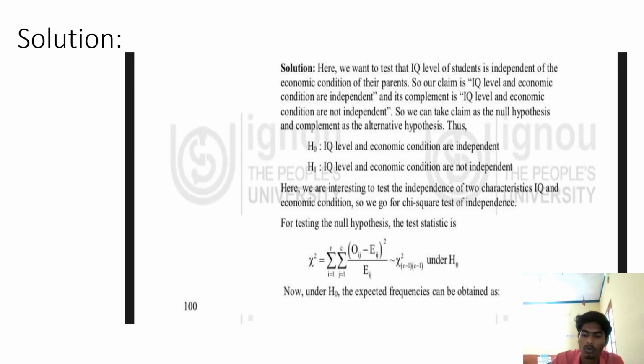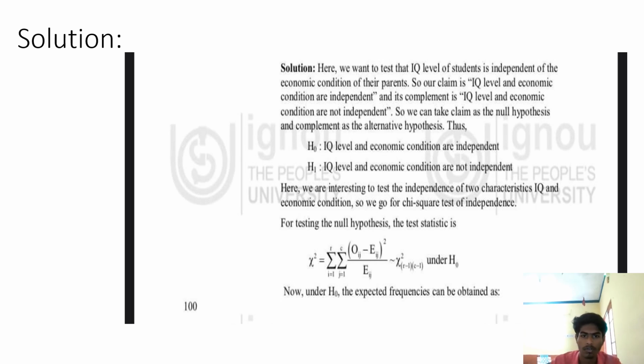So we have to state the null hypothesis and the alternative hypothesis. At step one, we have two hypotheses. The first one is the null hypothesis: there is no association between economic condition and IQ level. The next one is the alternative hypothesis: there is an association between the economic condition and the IQ level. So this is the first step.